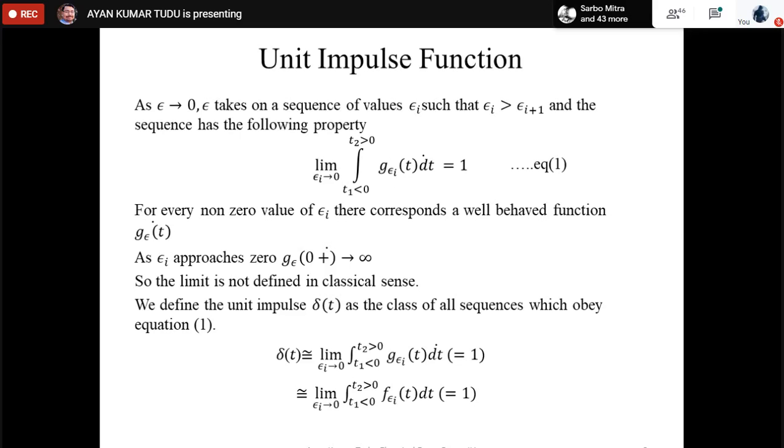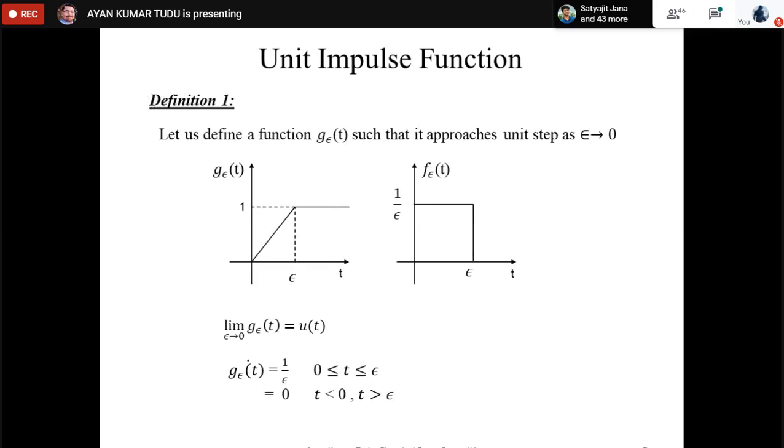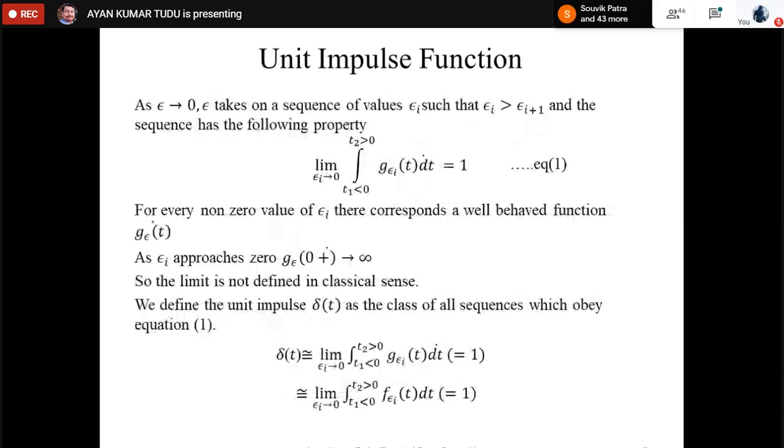So this is the typical property of this particular function, which tends to infinity. So the limit cannot be defined in the classical sense of mathematics.